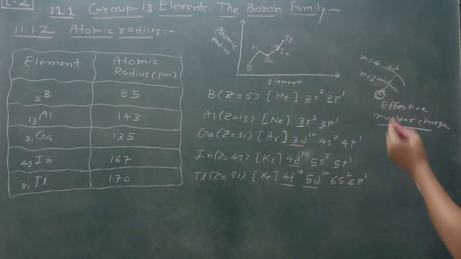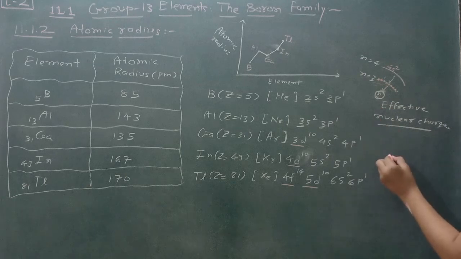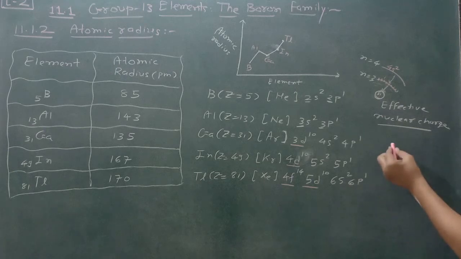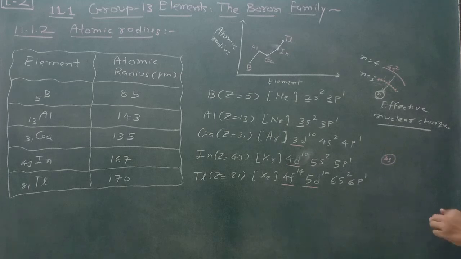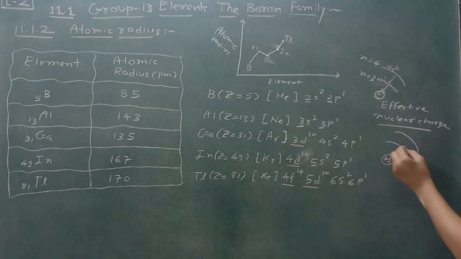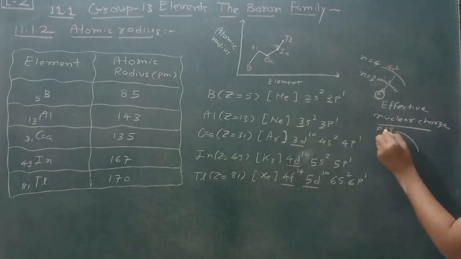Just understand from this. Once again, here in indium, 49 protons are present, and here first of all 3d10 and 4s2 are also there, and here 4d10 is also there. That means 4d10, here 5s, so this is n is equal to 5, this is n is equal to 4.